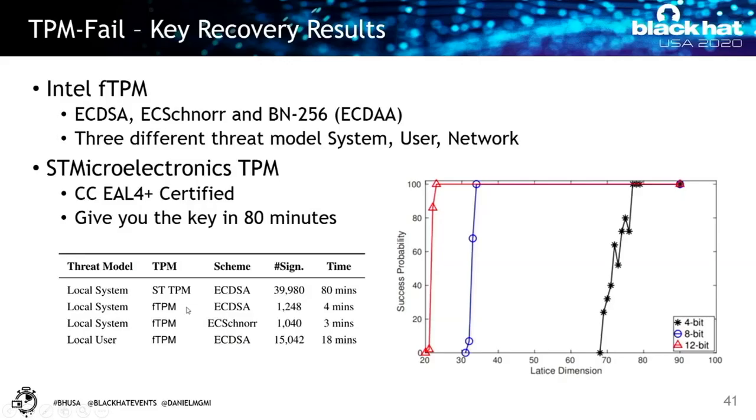So this was basically an efficient attack. We saw that running the attack actually doesn't take that much time. The only thing that takes time is collecting those signatures, because depending on the amount of leakage we have, if we have 4-bit leakage or 8-bit leakage, we need to collect different amounts of signatures. We have some numbers in the paper in more detail, but the end result is that you can recover the crypto key very efficiently on both Intel fTPM and STMicroelectronics, especially if you have local access, that's very fast, and signature generation may take some time.